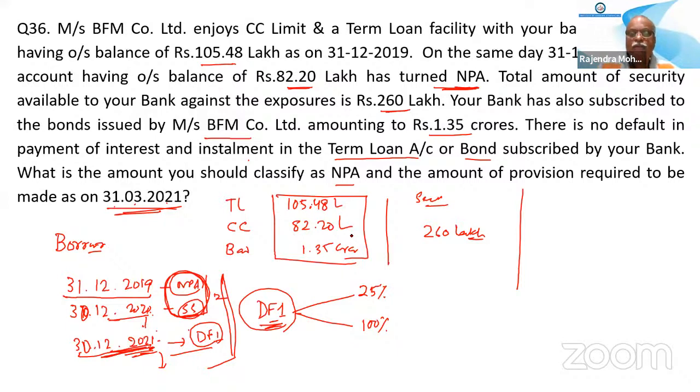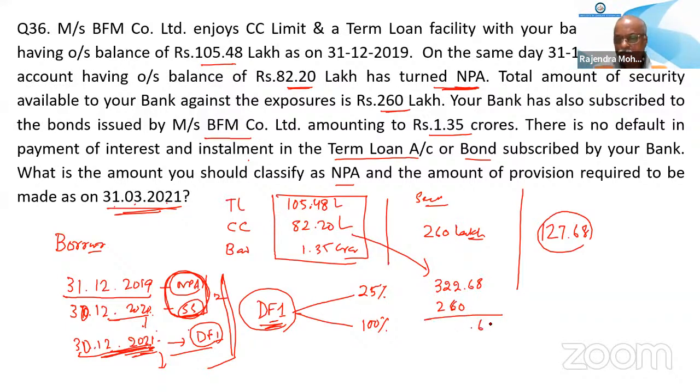So what is the total coming here? 127.68 for provision. Okay, fine. So total of this, how much is it coming? 322.68, sir. 322.68 is the total outstanding, out of which 260 is our secured. So unsecured will be 62.68. This 260 will attract 25%, and this 62.68 will attract 100%. So you calculate, you will get 127.68.